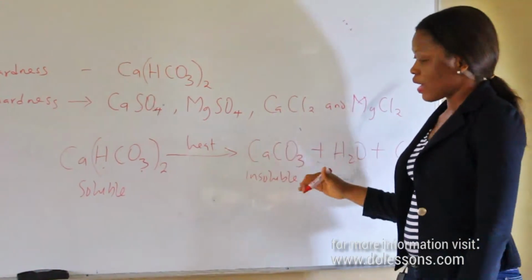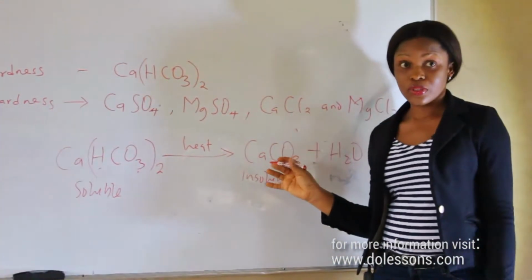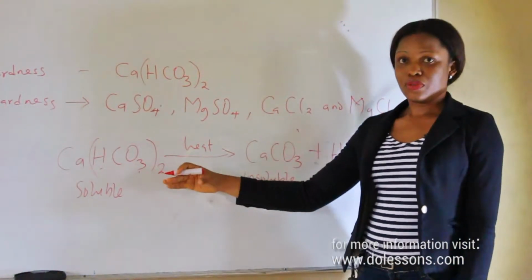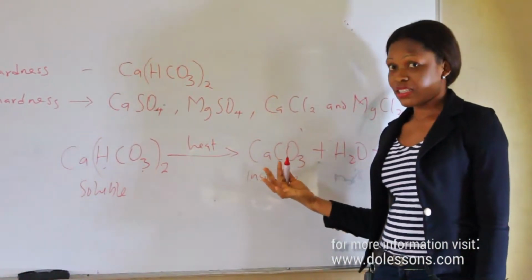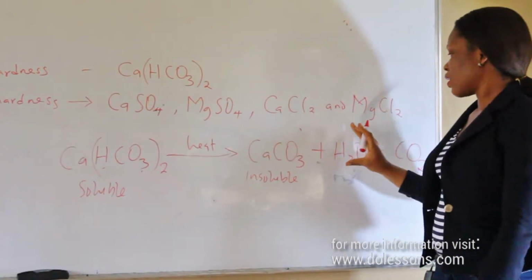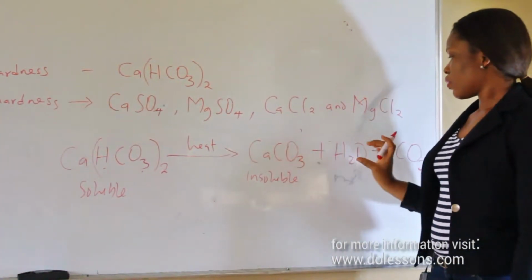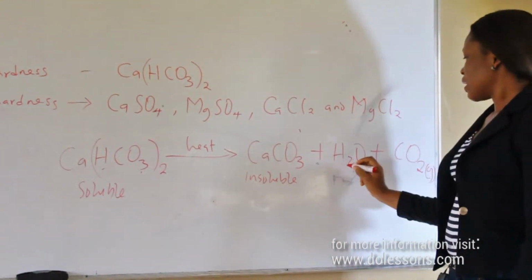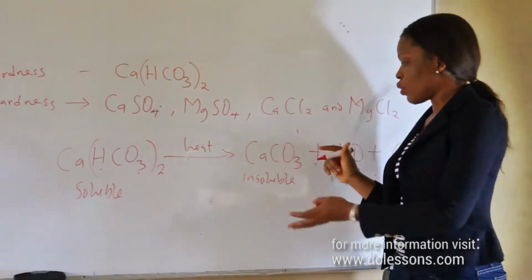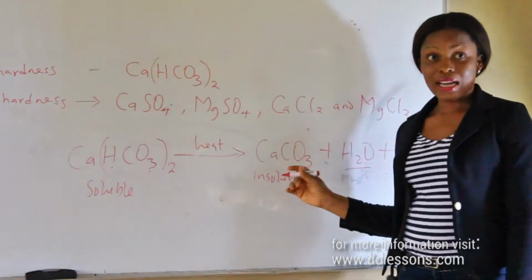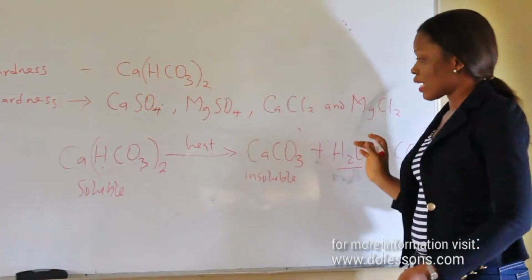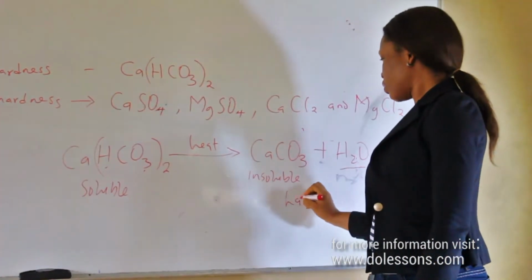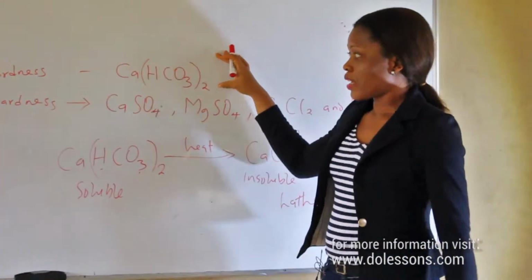Now, since calcium carbonate is insoluble, it comes out, it removes the calcium ion from the water, which is responsible for the hardness. So what you now have is calcium carbonate, water, and carbon dioxide. This is a gas that will easily leave the water. This is part of the water solution, while this comes out as a solid and can be filtered out. So this water can now form lather with soap. This is for temporary hardness.